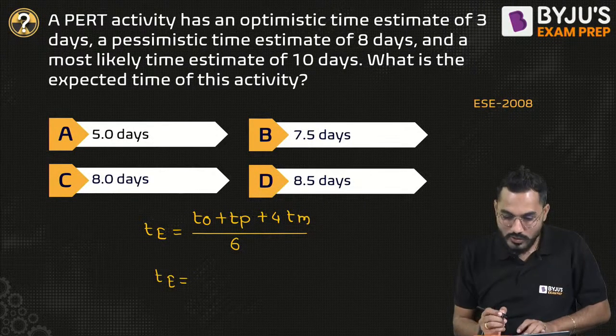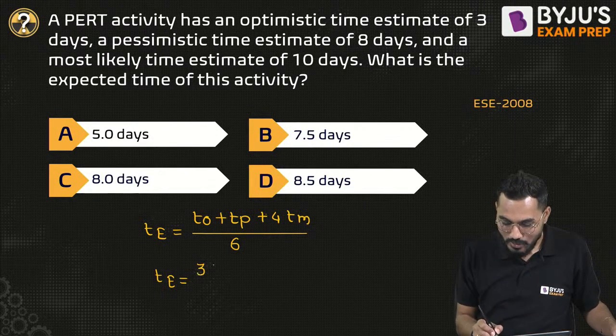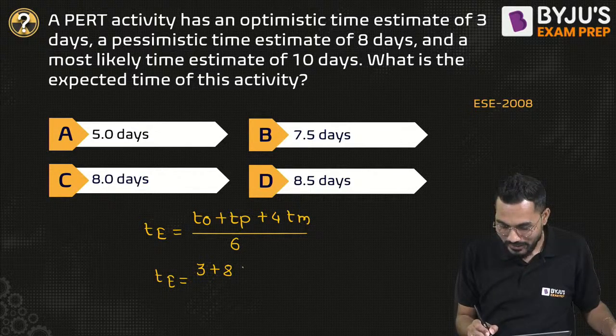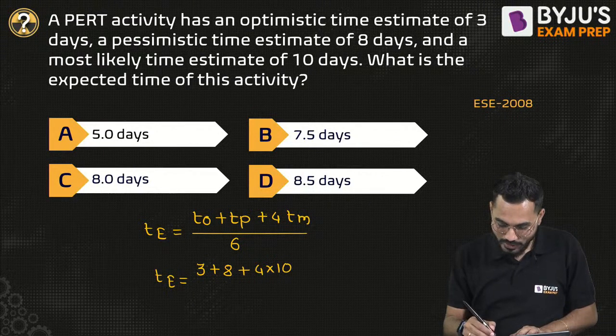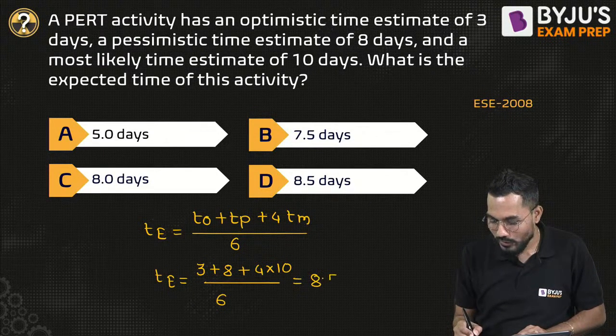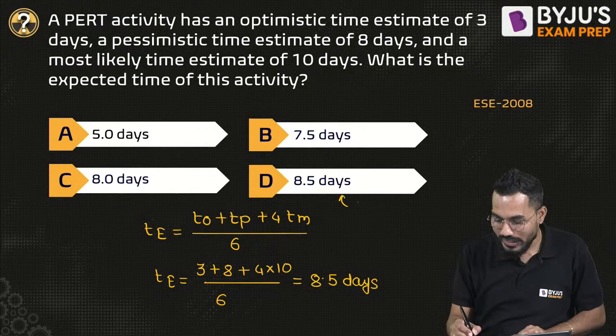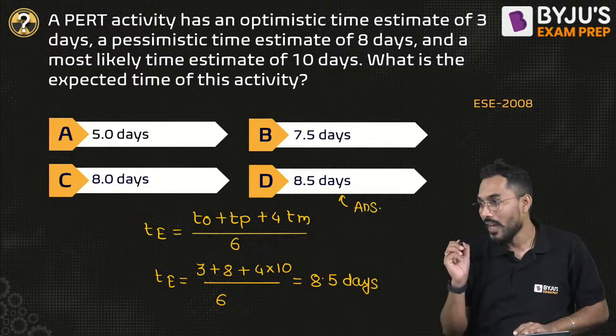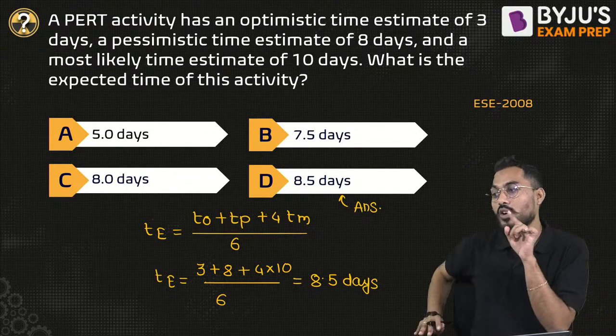What is optimistic time, boss? So optimistic time is 3, pessimistic time is 8 days, and most likely time is 10 days, divided by 6. So the answer will be coming exactly equal to 8.5 days, right? Fine. So this is my answer, right? Manikanta, you are making some mistake.